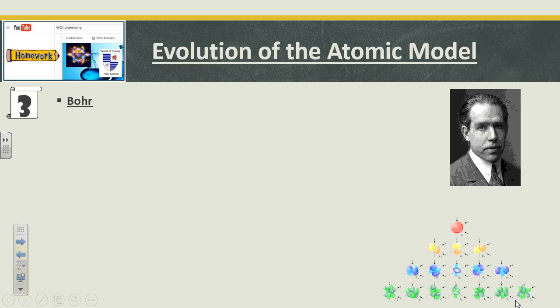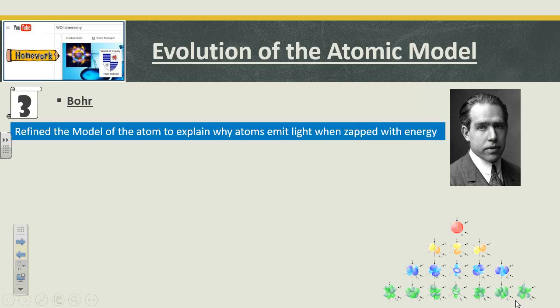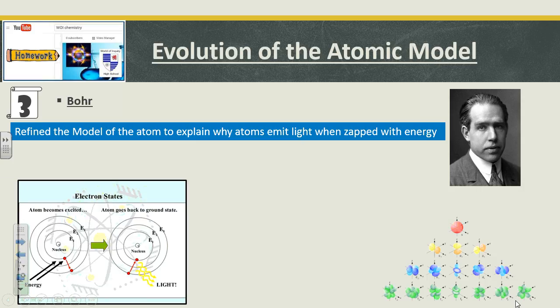Now, Niels Bohr came along, and he got even farther. And he had to explain why, when I gave atoms energy, they would emit light. Because that's what he was working on. He was working on giving them energy, and then they gave off light. We will work on that in lab. We will see what happens. But here's a little picture of what's going on.